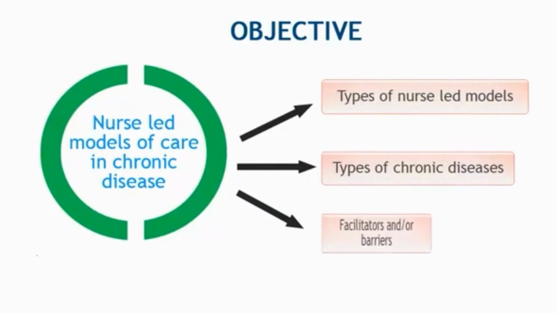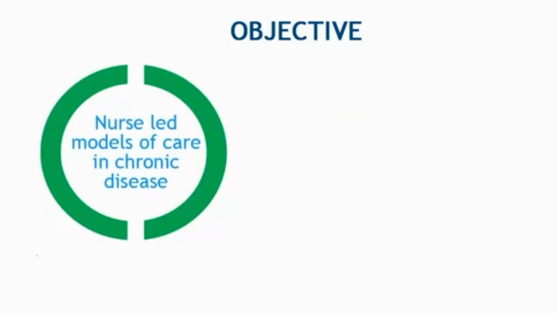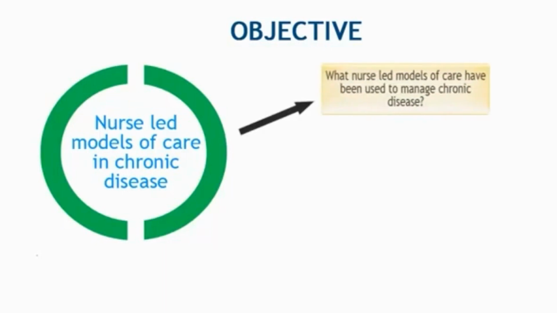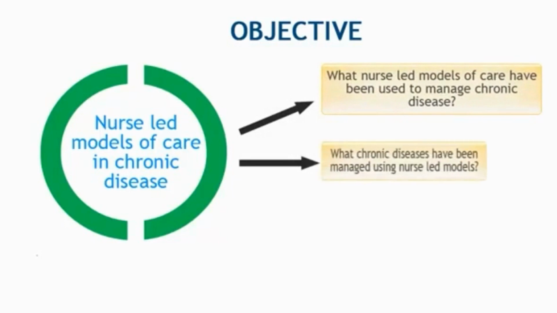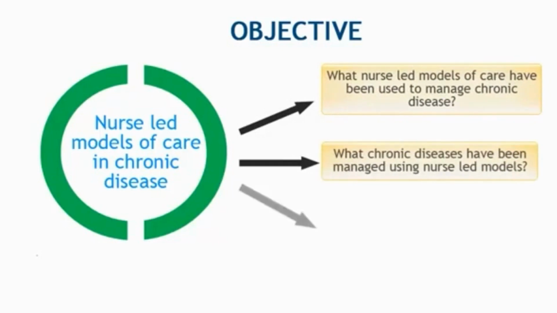The review seeks to examine whether there are different types of nurse-led models, the kinds of chronic disease care where nurse-led models have been used, and what facilitators and/or barriers have been reported relating to the success or failure of the model. Now we can easily articulate the questions the review must pose in order to meet this objective.